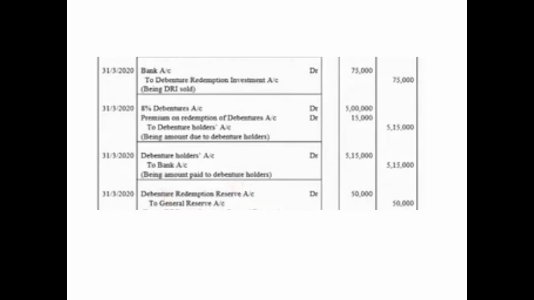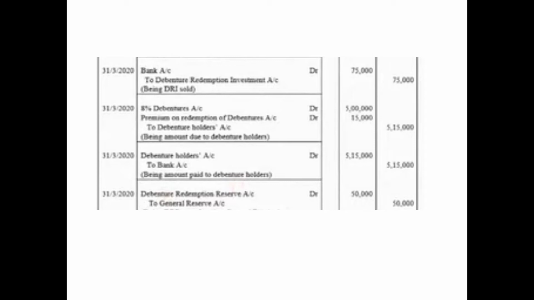Soon after this, at the time of redemption, that is on 31st March 2020, just before the redemption begins, we'll sell off this investment and we'll realize the amount. Since the question is silent regarding any interest or any profit on such investments, we'll assume that whatever amount was initially invested, the same amount has been realized by selling such investment. So the entry before the redemption entry for sale of investment on 31st March 2020 will be bank account debited, because the money will come in the bank account, 75,000 which was initially invested, to debenture redemption investment account 75,000, being DRI sold.